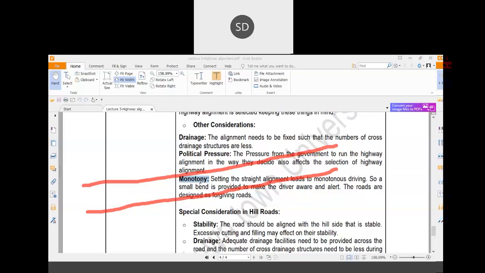That is a totally continuous and straight road. If you are driving your vehicle on such a road, you just have to put your leg on the accelerator and the vehicle will go on. You don't have to do anything. You don't have to change your gear, you don't have to put your brakes on.